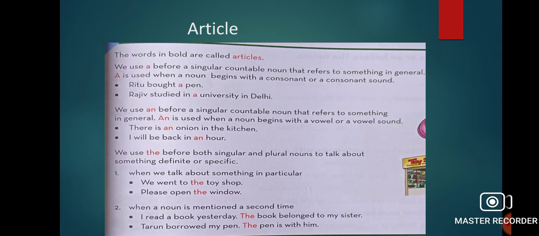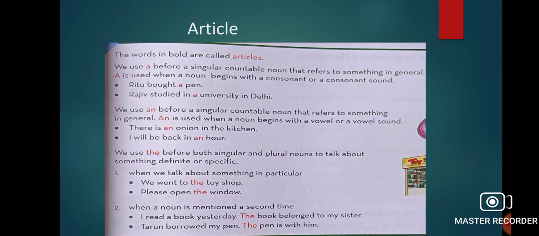Number two, we use an before a singular countable noun that refers to something in general. Now an also we use for a singular countable noun, but an is used when a noun begins with a vowel or vowel sound. Like, there is an onion in the kitchen. Now onion starts with O. O is a vowel, so we have to use an. But I will be back in an hour. So how do we say it? We don't say hour with an H sound, we keep H silent.